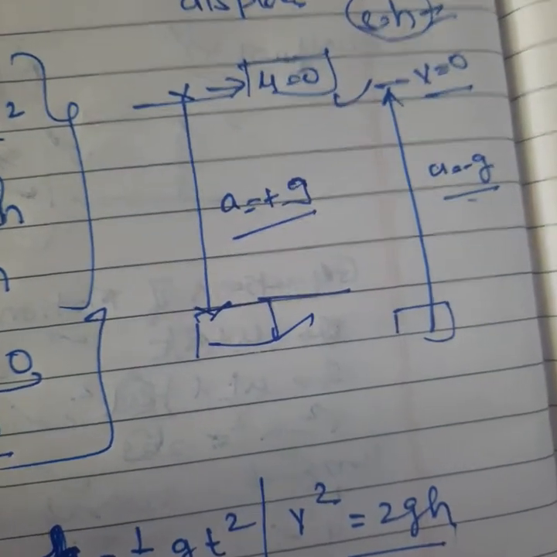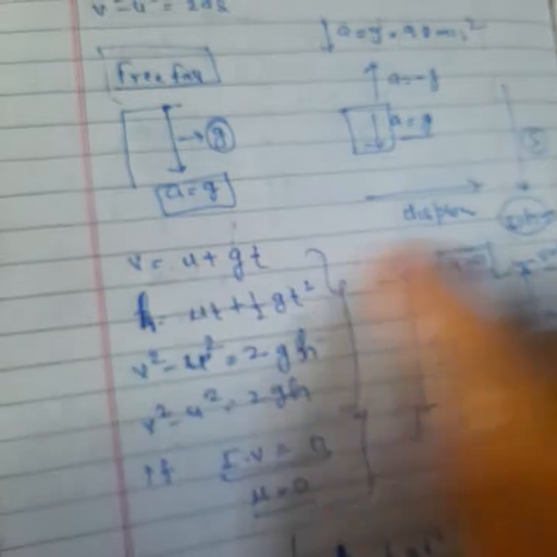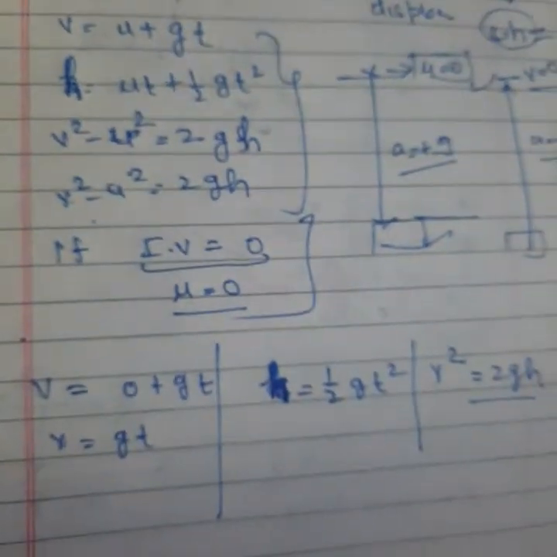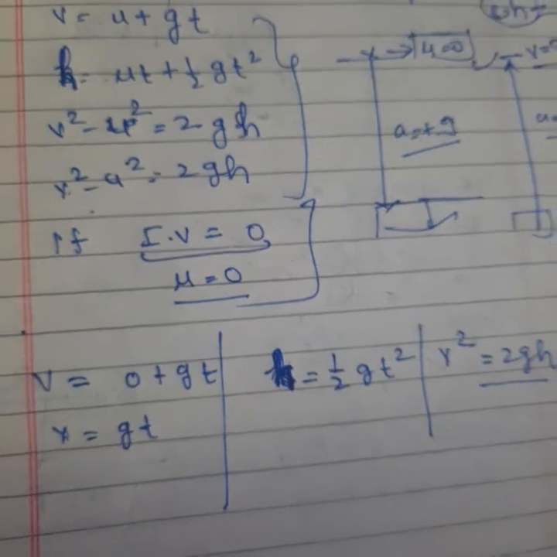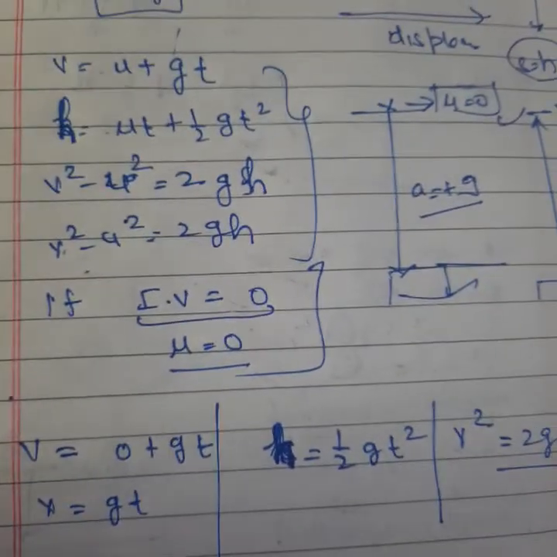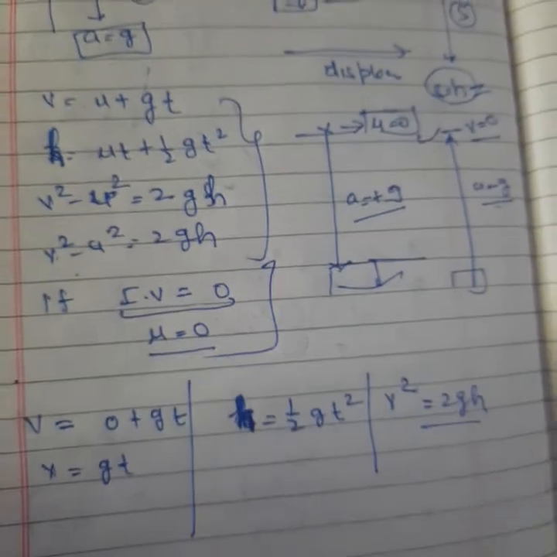Say yes or no. So I explained here the equations of motion in the case of horizontal and in the case of vertical, and in the case of vertical when initial velocity equals 0. Say yes or no. So this is a simple explanation. In the next video we will discuss the numerical part of it, and then we will start the difference between mass and weight. Okay students.